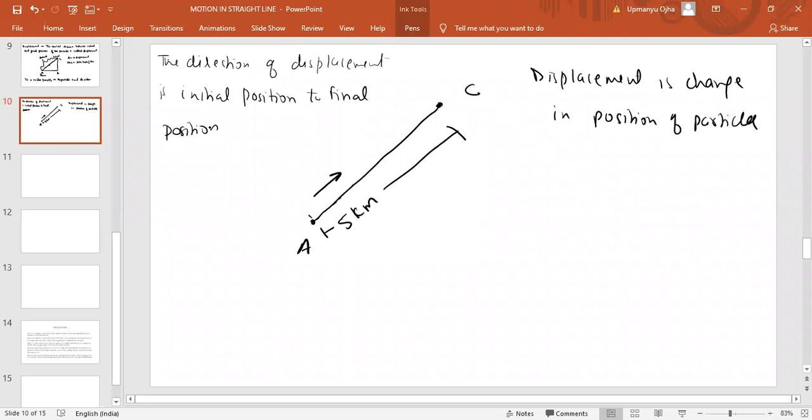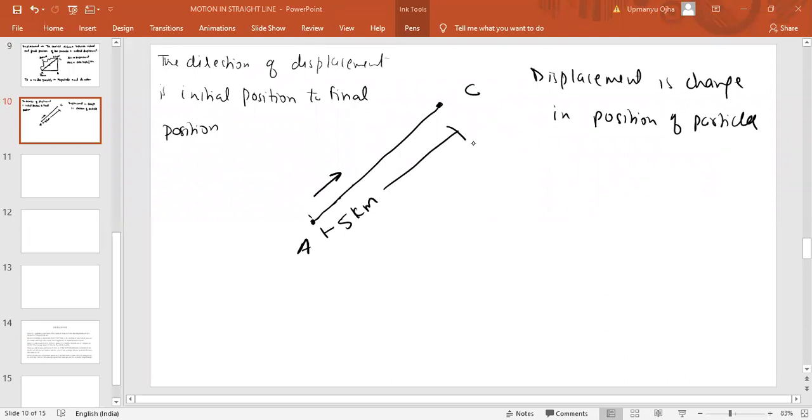So if the particle moves from A to C, the direction of displacement is from A to C. Direction will always start from the initial position and go to the final position.